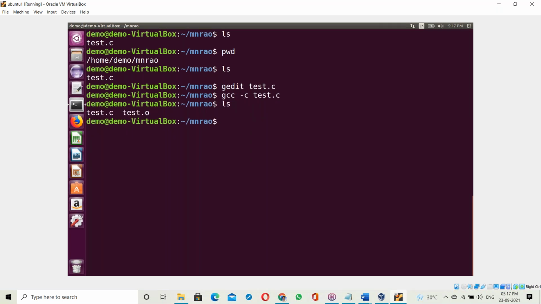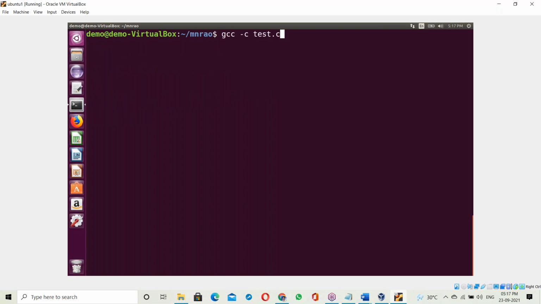Run ls and see how it's working here. After gcc -c test.c, the test.o file is generated. What is the test.o file? This test.o file contains the binary code for the C program.